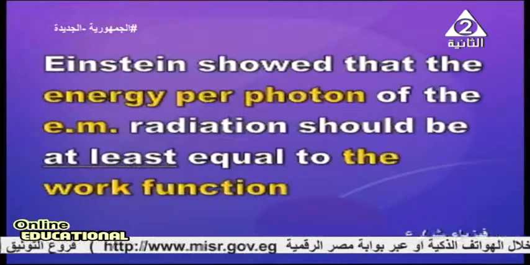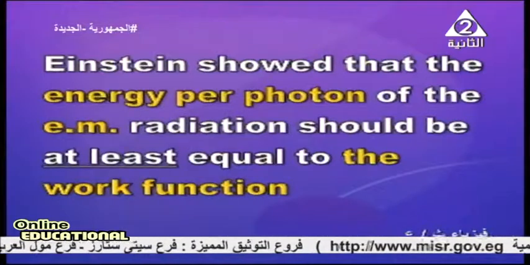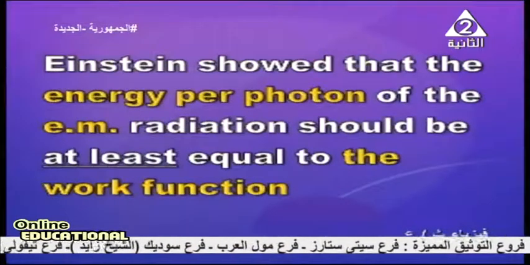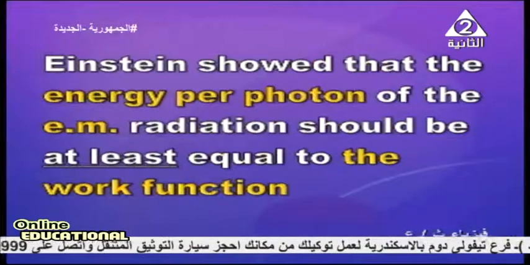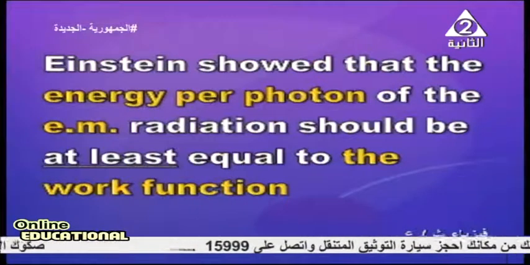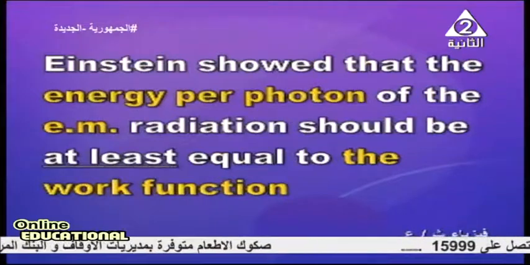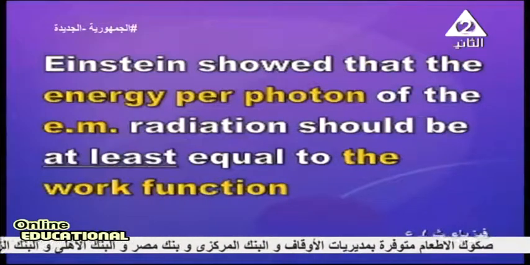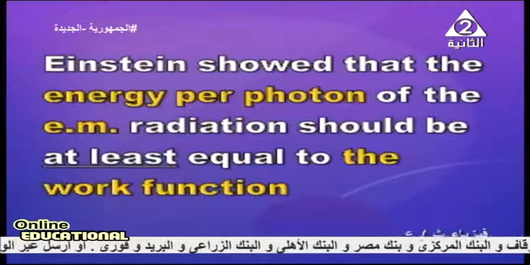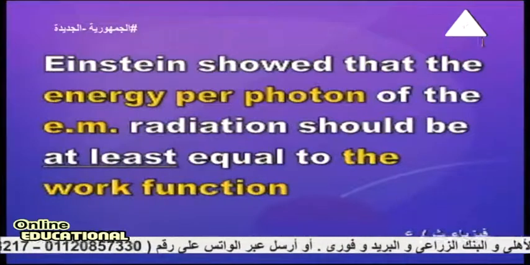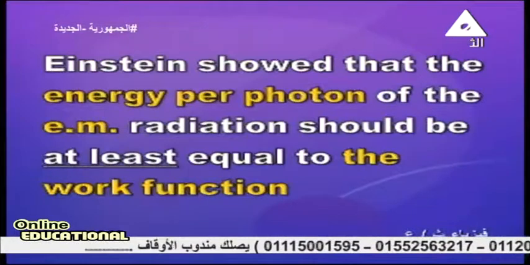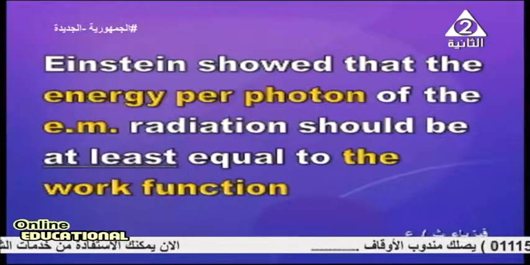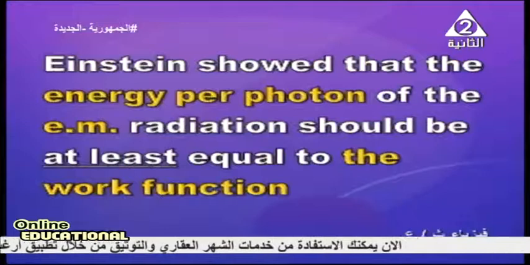Einstein showed that this is the most important thing: the energy per photon, the energy possessed by just a single photon, of the electromagnetic radiation should be at least equal to a certain value.